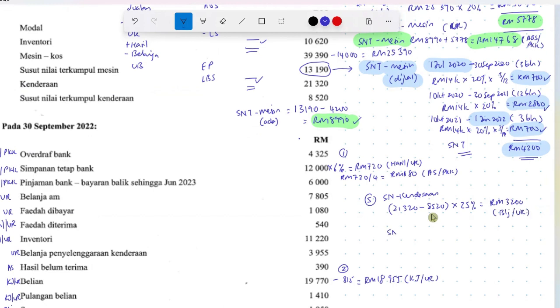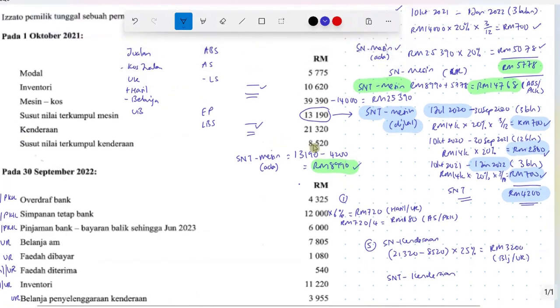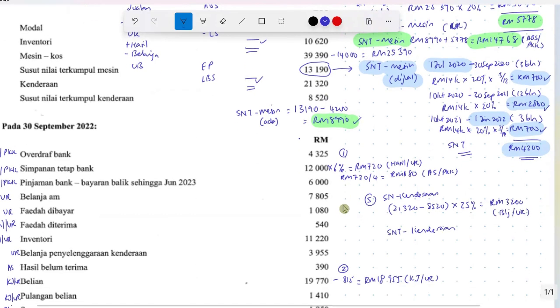Next, we also have to check accumulated depreciation, susut nilai terkumpul for kenderaan. So again, we take the opening balance of susut nilai terkumpul 8520, add with the susut nilai for this year 3,200.